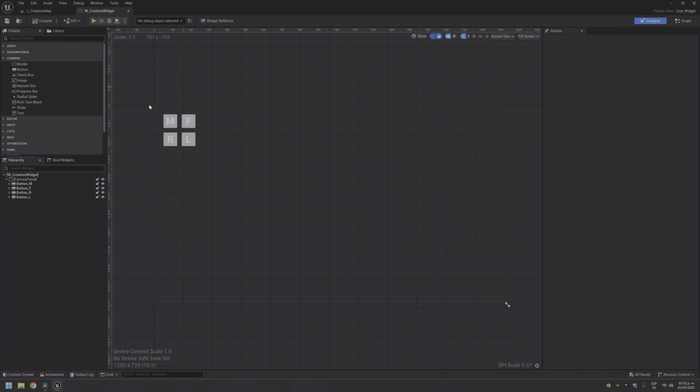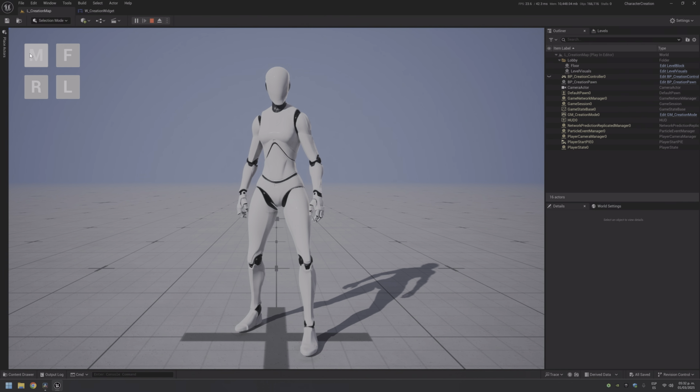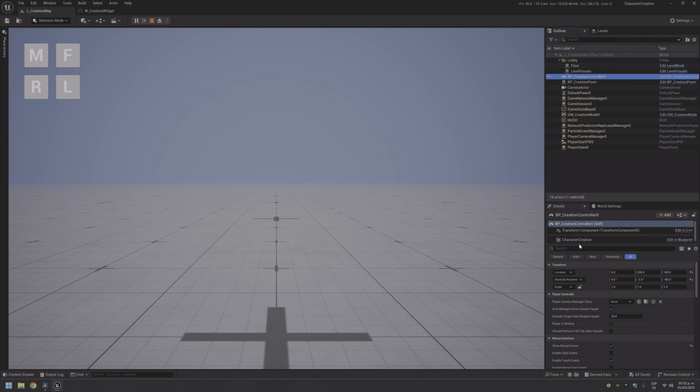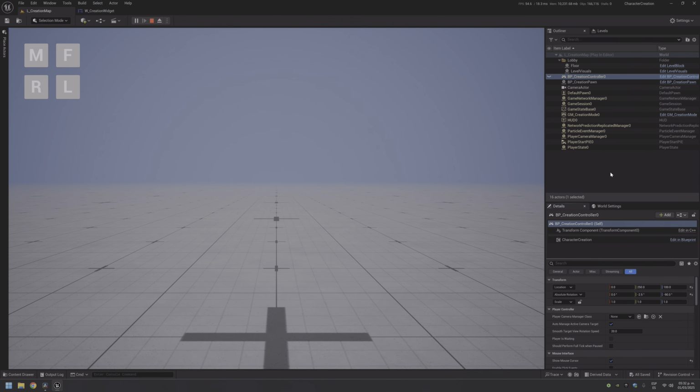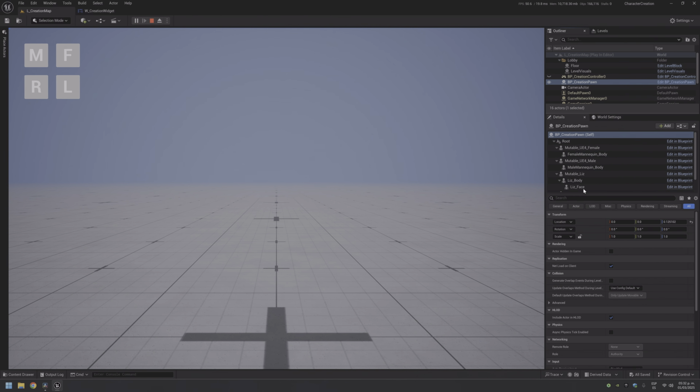So now that we have these 4 buttons, if we hit play, we have male, female, but we can't see anything because we just have cleared the mesh for our Roy and list character. Okay, let me see if I can show you here.